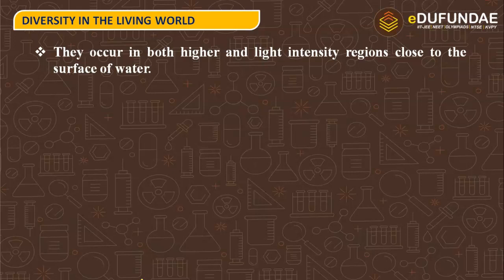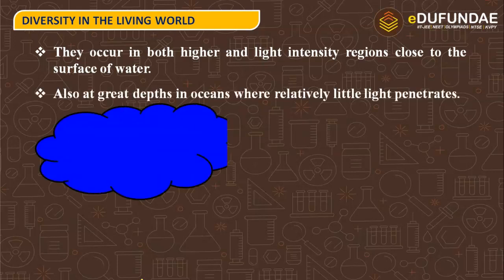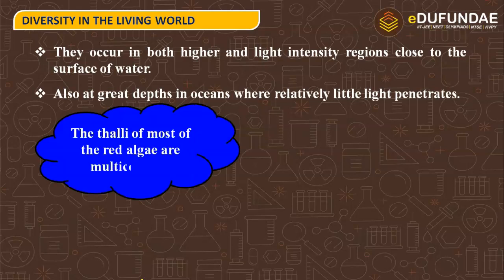We talk about deep water because the wavelength of red light is the longest. So in deep water we mainly find red algae, but they can also be found in surface water, as well as at great depths in the ocean where relatively little light penetrates.